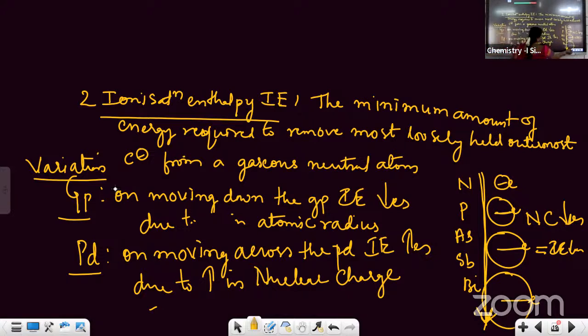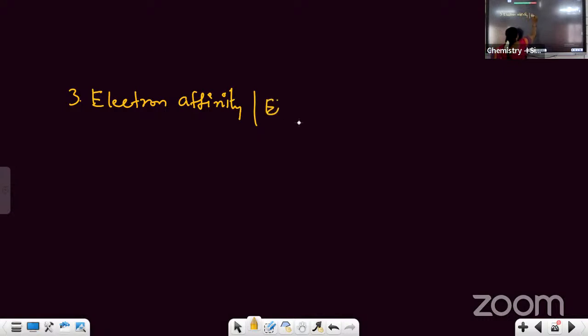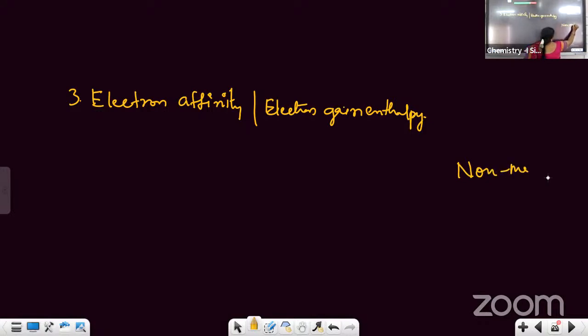The next is the third property. Third property we can take electron affinity. This is also called electron gain enthalpy. Now, what is the meaning of gaining of electrons, accepting electrons? What elements will accept electrons? For example, non-metals. Ionization enthalpy is shown by the metals because metals have the tendency to donate electrons.